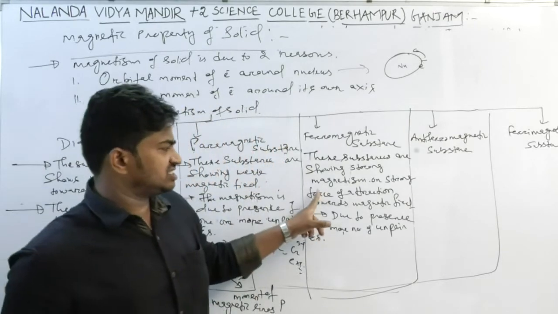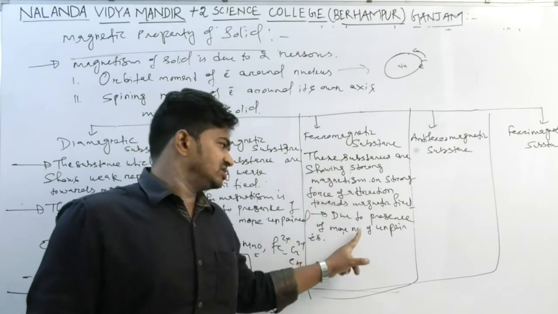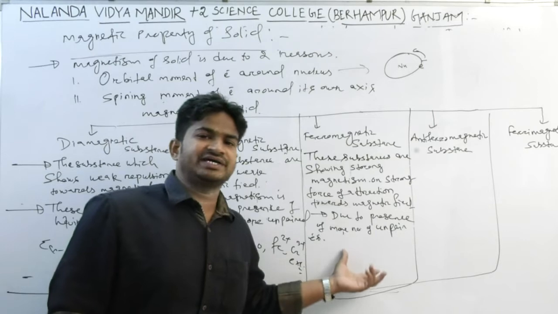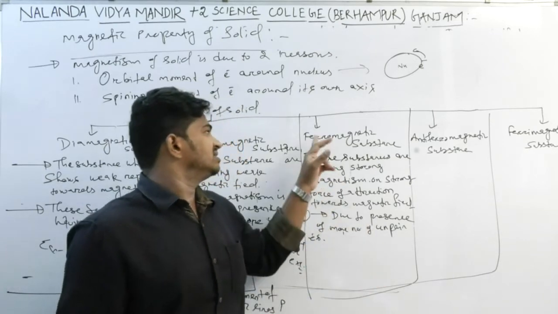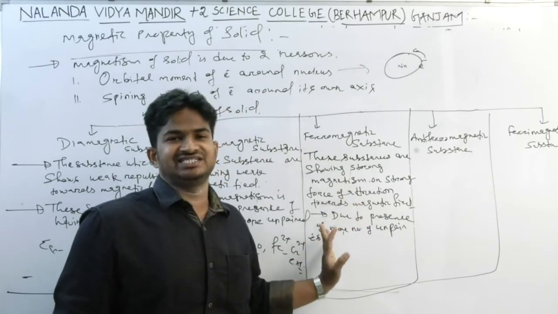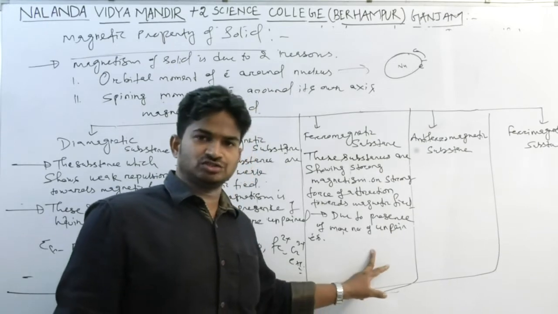These substances show permanent magnetism, because after removing the magnetic field they retain their magnetic character. That's why ferromagnetic substances are termed permanent magnets.